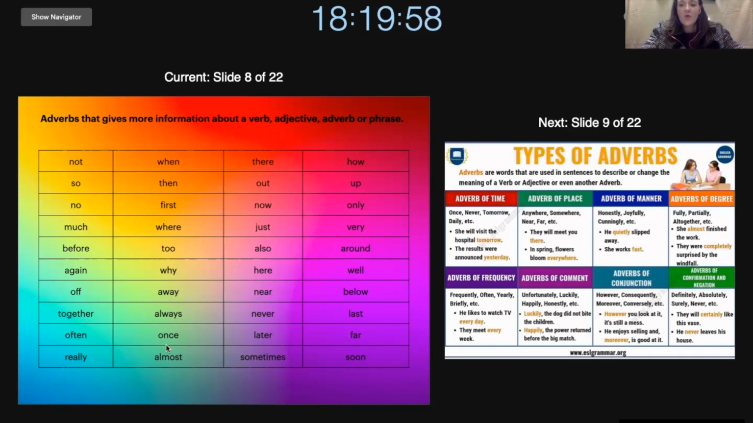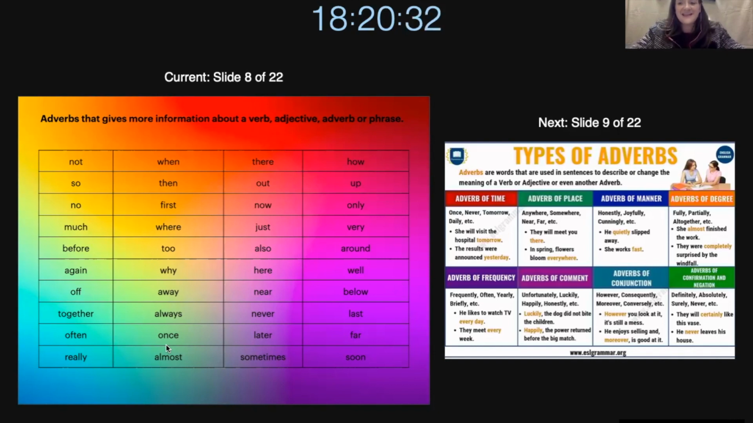Then we also have once. So, this means something happened one time, or it only will happen if something else happens. So we can say, I will get a job once I graduate. So I have to graduate and then I can get the job. Or I can say, I have only gone to America once. So it means you visited the country one time.